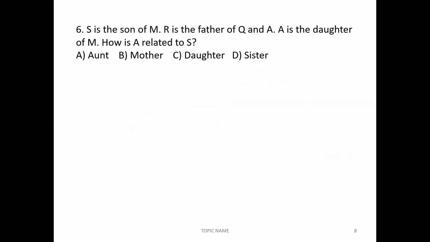Moving forward to question number 6. S is the son of M. R is the father of Q and A. A is the daughter of M.